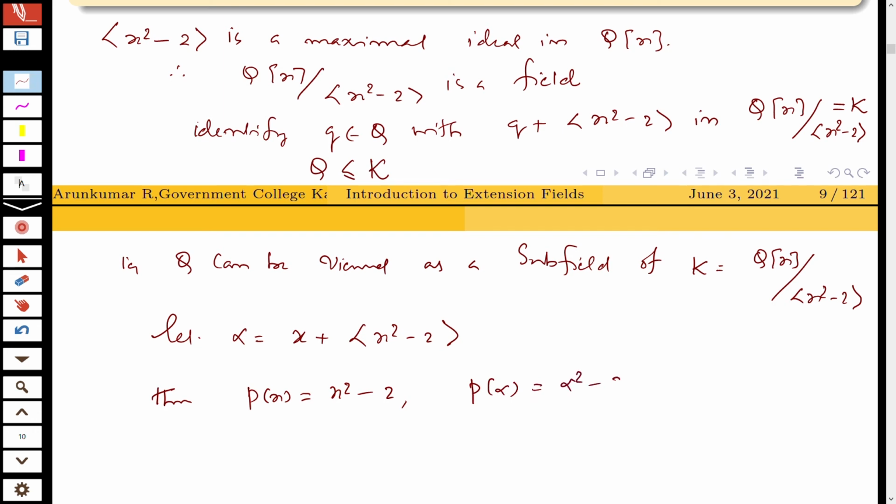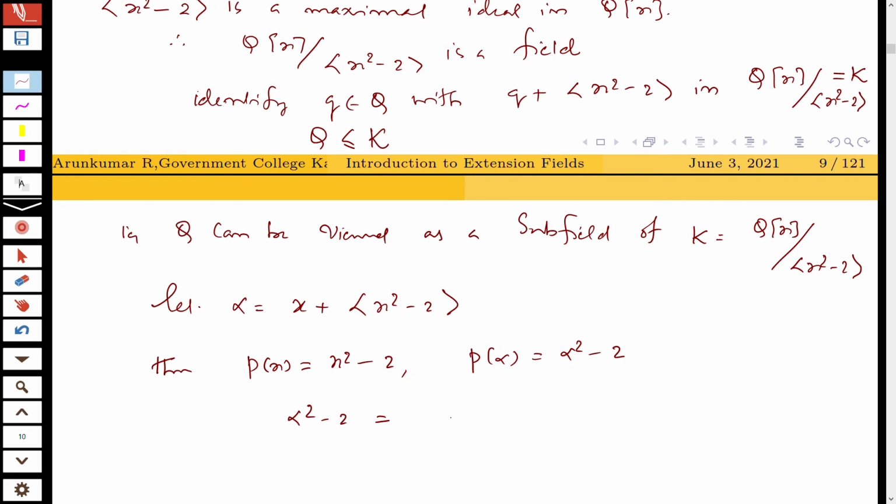So alpha square minus 2 is x plus ideal generated by x square minus 2, the whole square, plus, you can see that minus 2 can be identified with minus 2 plus ideal generated by x square minus 2. So this is our identification. An element in Q is identified with a Q plus ideal generated by x square minus 2.